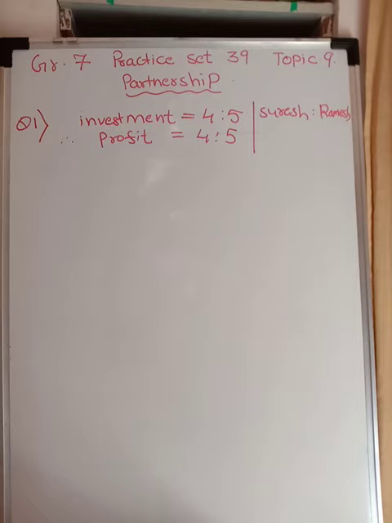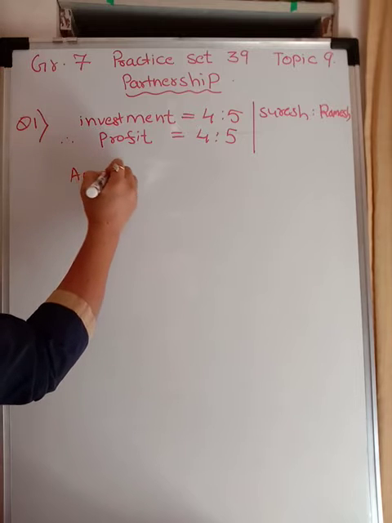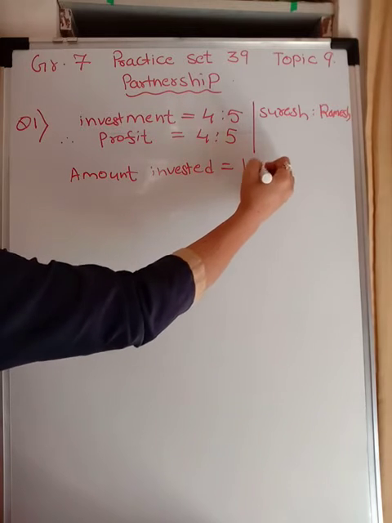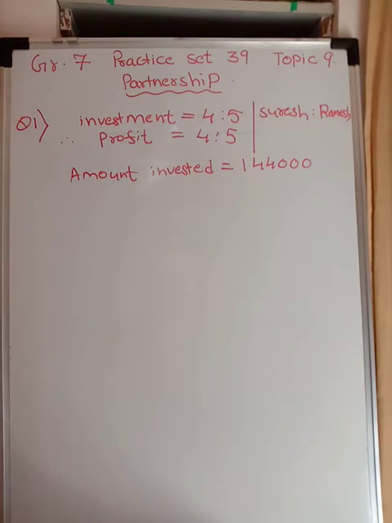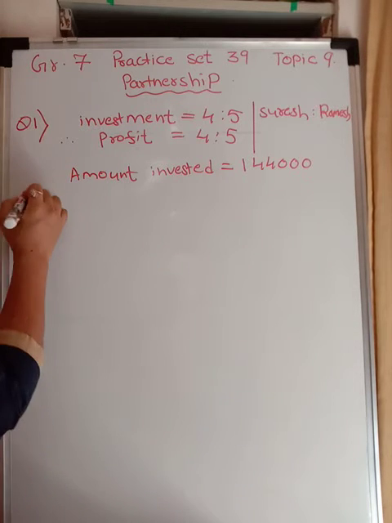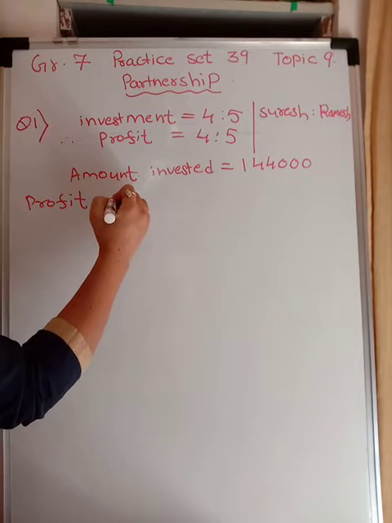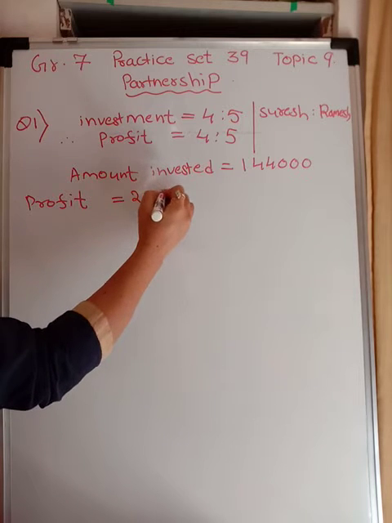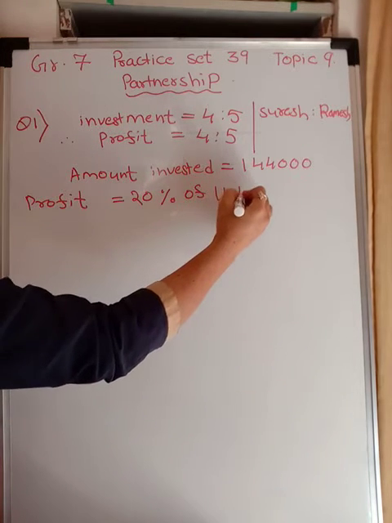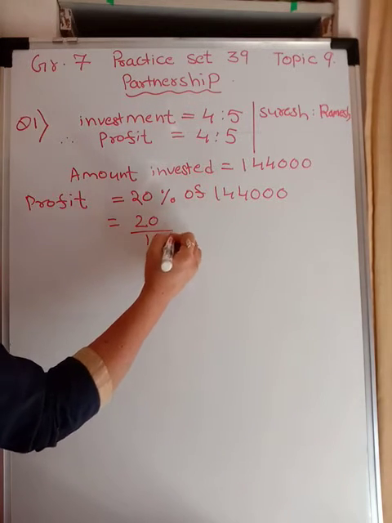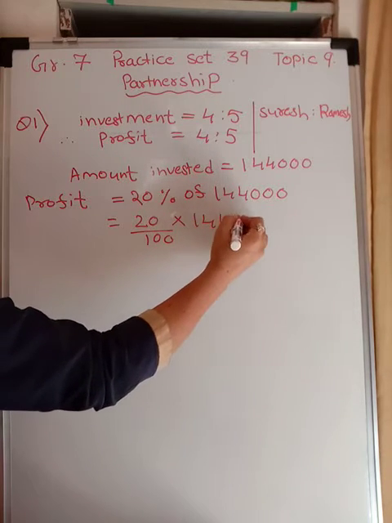Now see, they got a profit of 20% of the amount. What was the invested amount? Amount invested was 1,44,000. This was the amount which was invested by them. Now 20% of this they got as profit. So profit, of both of them, is equal to 20% of 1,44,000, which is equal to 20 upon 100, of means multiply, 1,44,000.